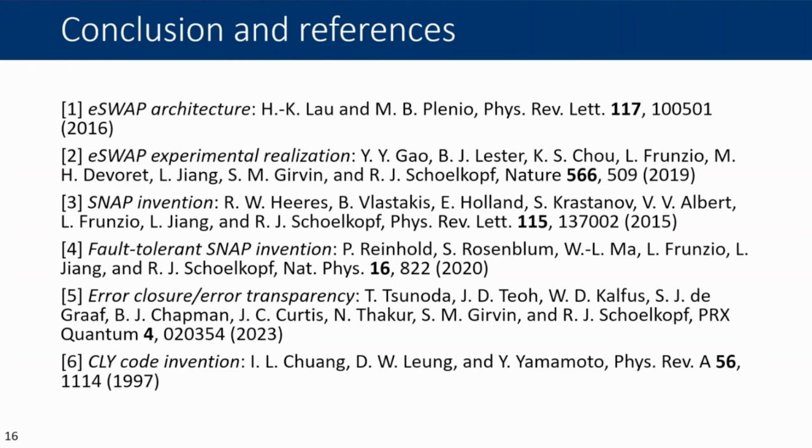And I'll also say that one of the really nice qualities of the eSWAP gate is that due to its universality, it's not relegated to just bosonic codes in the superconducting scheme. It's also useful in any hybrid qubit-oscillator system like trapped ions. So eSWAP in general is very useful, but having a fault-tolerant implementation is particularly useful as well. Thank you.